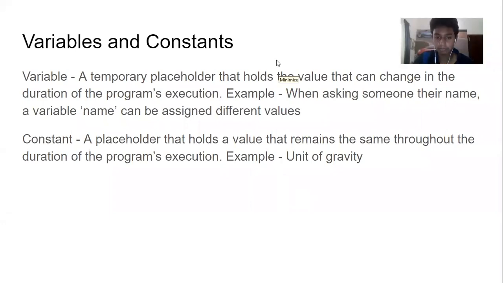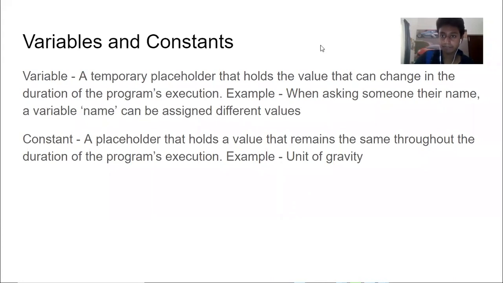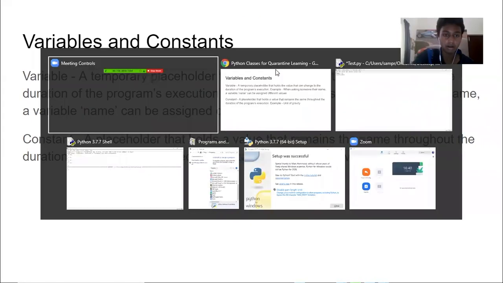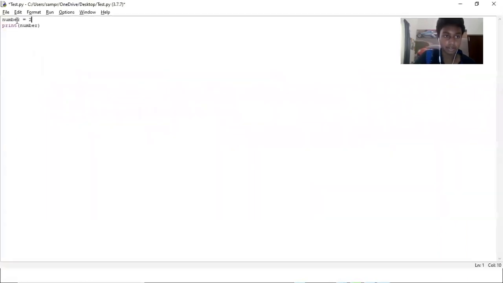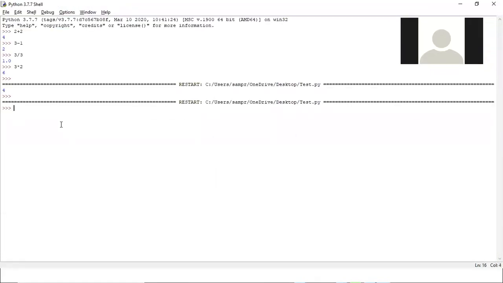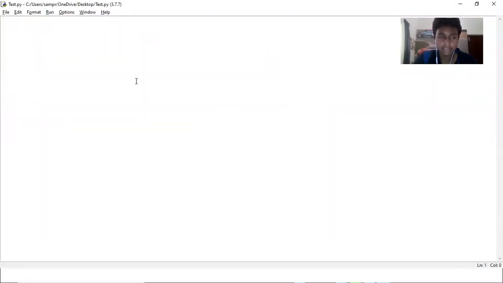Everyone's good, right? Or you can just unmute your mic and tell me. Everyone understood what a variable is, right? I have a small doubt. How do you undo a command? Undo a command? Like on this, you want to undo a command? Yeah. Just remove it, X this out, and then when you rerun it, it won't run anything. That's the question, right? Right. So now when you run it, nothing's going to happen. So you can just keep on rerunning it: change it, run it, save it. That's it.